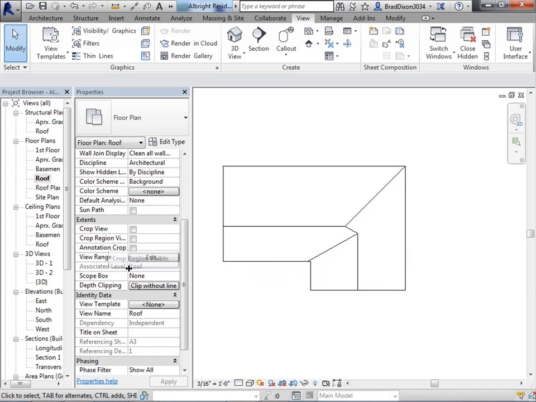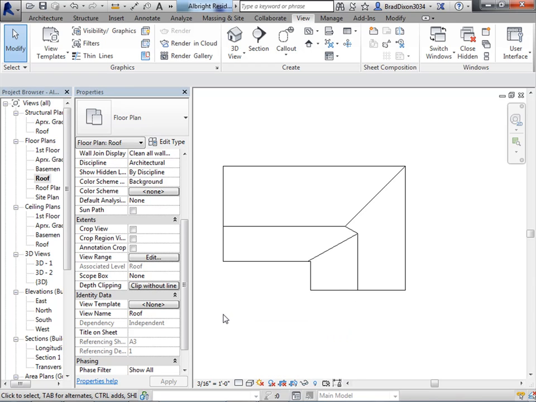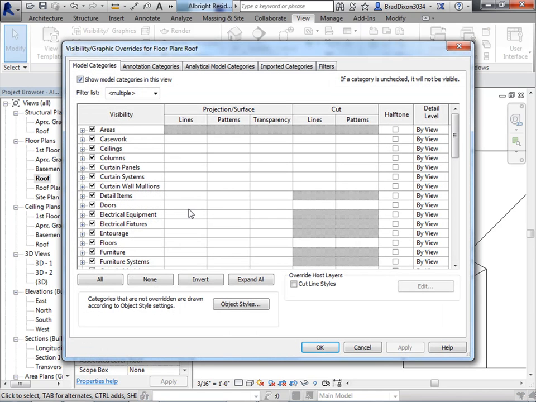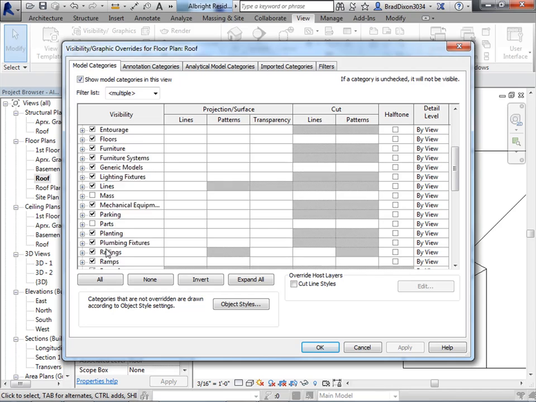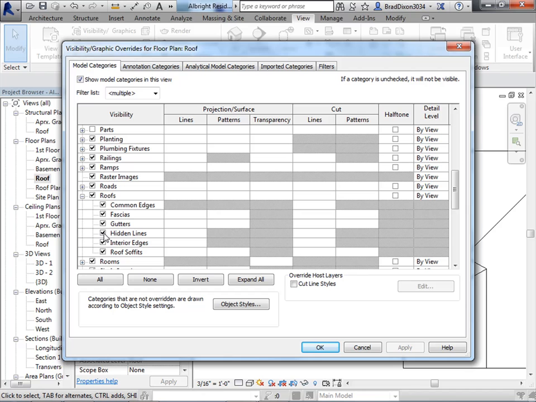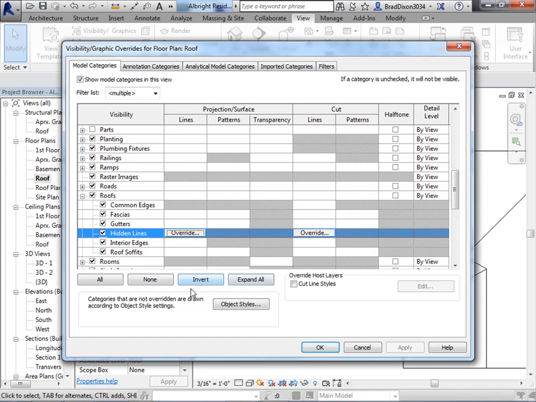The next thing that I want to do is go into my visibility graphics again and look at my walls.